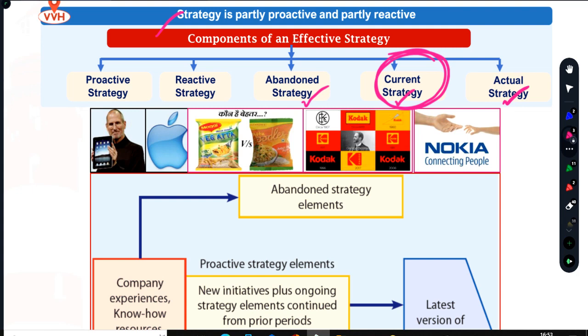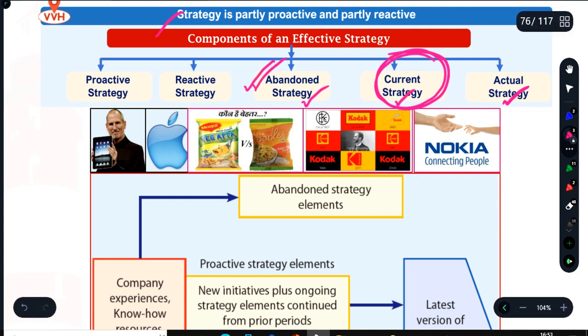Reactive strategy: because my competitor has done something or they are giving a tough battle in the market field, we are developing a new strategy to tackle their competition. That is called reactive strategy. And there is a third type of strategy that is called abandoned strategy. Sometimes due to some special circumstances we don't follow certain strategies. Say we were on an expansion path, but during the recession we stopped working on that expansion strategy. That is called abandoned strategy, meaning the firm has stopped following that strategy.